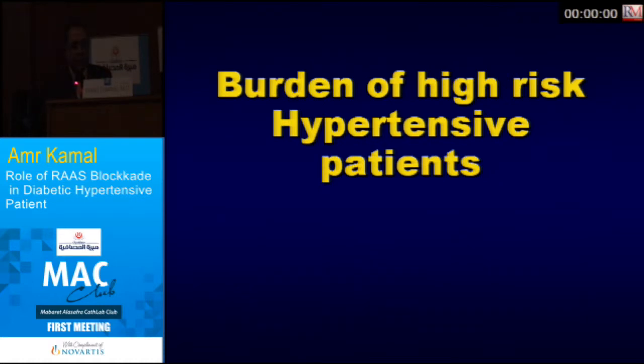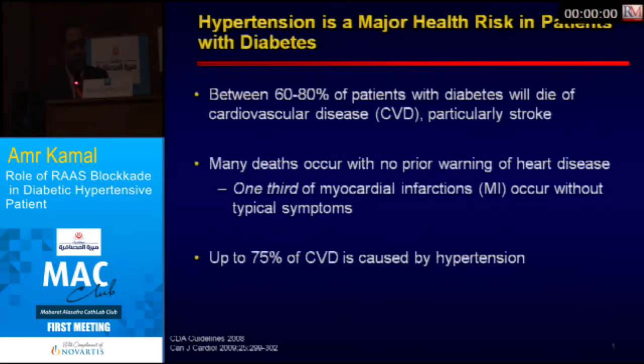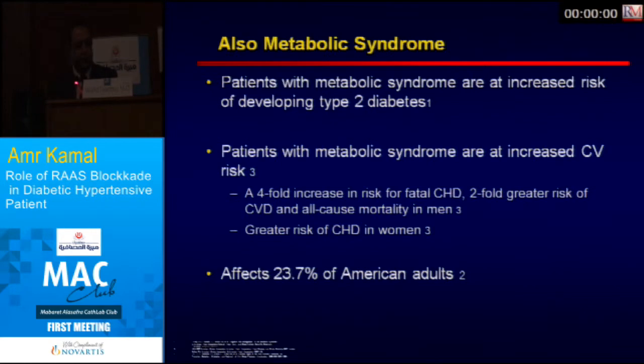The burden of high-risk hypertensive patients. We have hypertension as a major health risk in patients with diabetes. A lot of patients with diabetes have hypertension, and between 60 to 80 percent of patients with diabetes will die of cardiovascular disease, particularly stroke. So stroke is very important in such patients. And many deaths occur without prior warning of heart disease, and myocardial infarction can occur suddenly without typical symptoms, and up to 75% of cardiovascular disease is caused by hypertension.